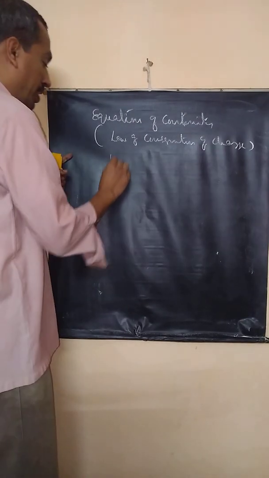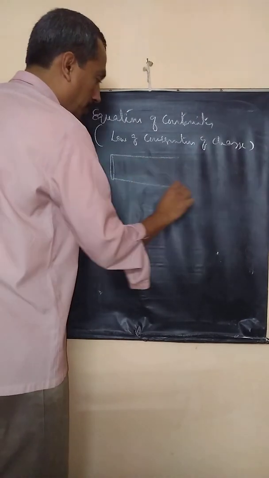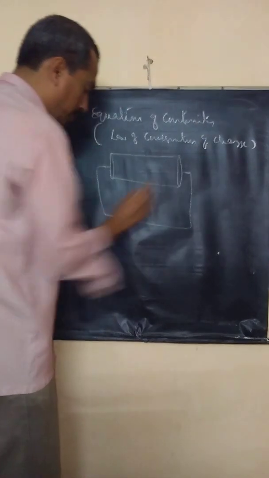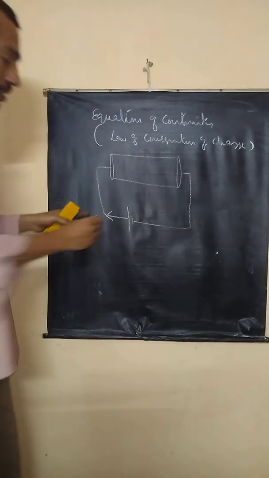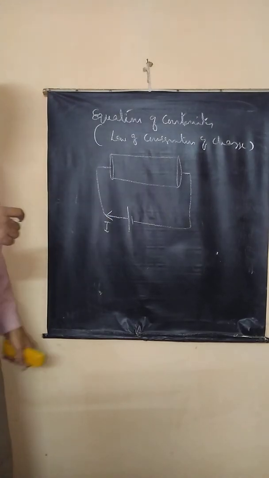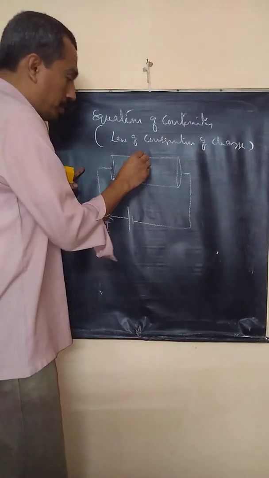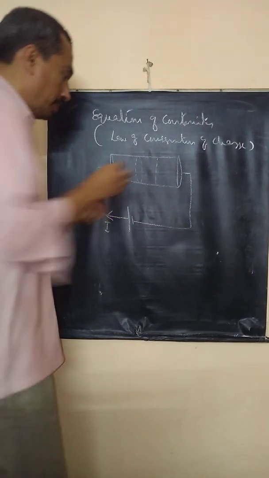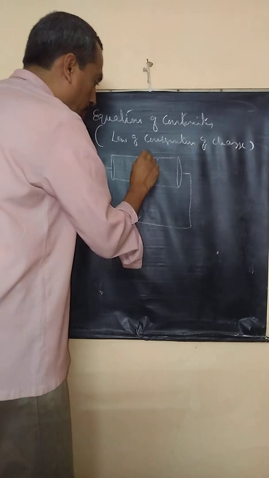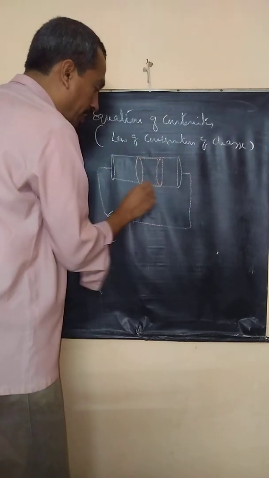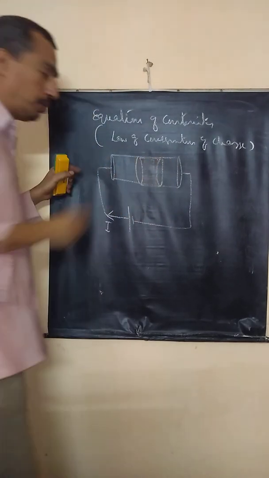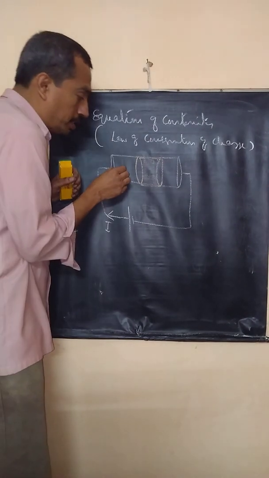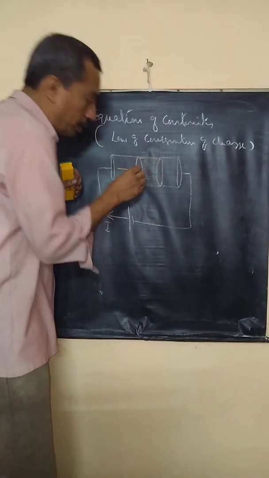Suppose I have a conductor connected to a steady current source, DC. So conventional current is in this direction. Correct? Now imagine some volume inside this conductor, a cylindrical volume. At some point of time, let us say some charge enters this volume.